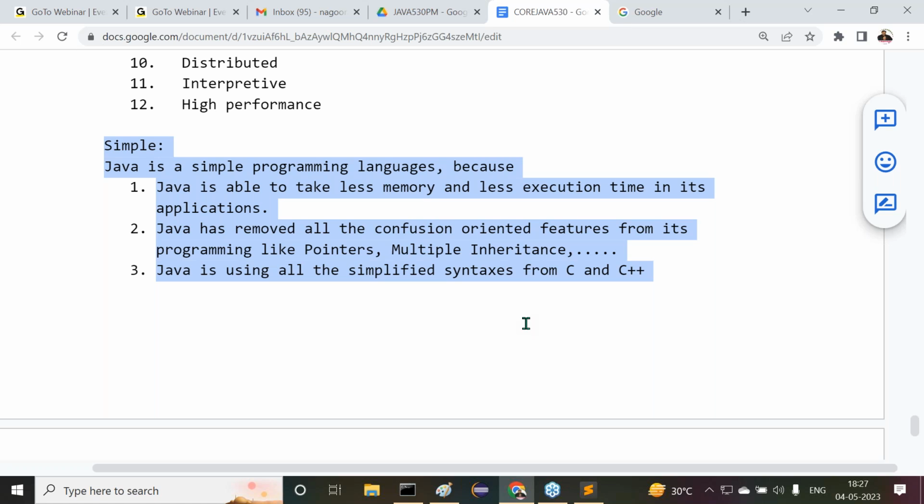But here I have a question. Observe carefully. The C programming language says that C is a simple programming language. The C++ vendor has said that C++ is a simple programming language. Now Java is a simple programming language. The Python vendor has given the Python features where one of the features is that it is a simple programming language.